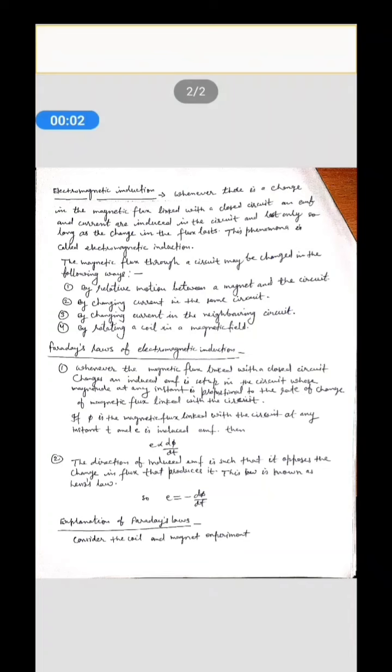Today we study about Faraday's laws of electromagnetic induction. But before Faraday's laws, what is the meaning of electromagnetic induction? Let us see. Whenever there is a change in the magnetic flux linked with a closed circuit, an EMF and current are induced in the circuit and last only so long as the change in the flux lasts. This phenomenon is called electromagnetic induction.